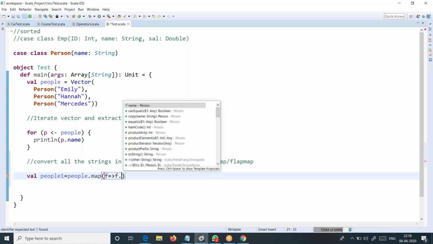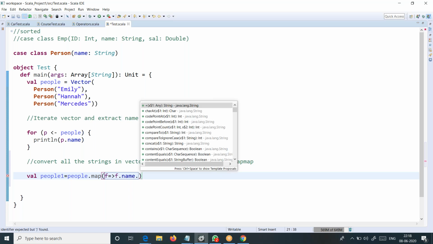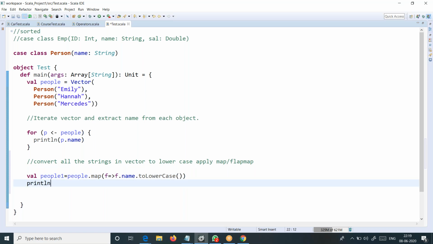We have a function, right? It is trying to do toLowercase. No, lowercase won't come. F dot name dot, I have to say, toLowerCase. Why? Because first F is the object, sir, the person object. On top of that, I should get name, and on that we should apply lowercase, right? I think you might have done the same, right, Bharat sir? Yes, sir. Same thing. Okay.